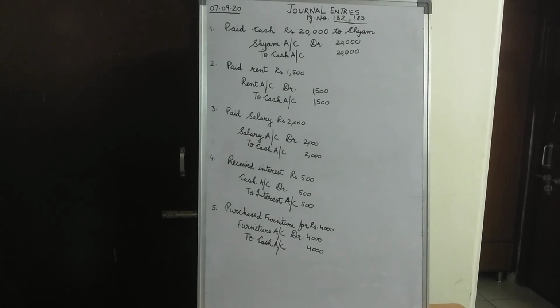Always remember that each transaction may have more than 2 rules of different accounts applicable on them. That is, there can be a rule of personal account and a real account. There can be rule of nominal account and real account. There can be rule in one transaction of both the personal accounts, both the nominal accounts. You have to be very clear about the rules.